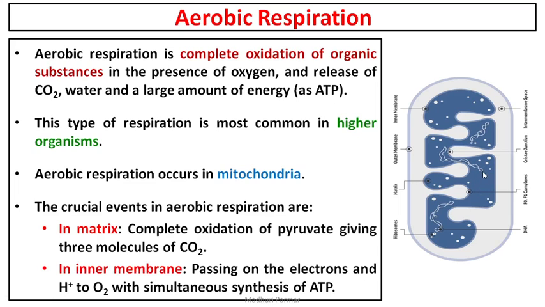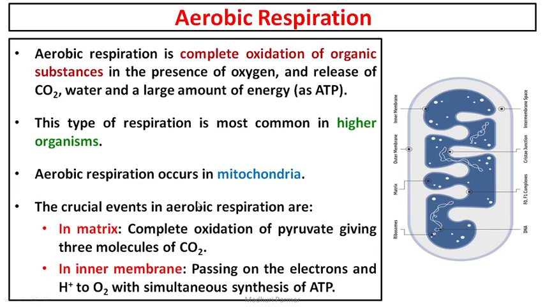The second step happens on the inner membrane. I hope you remember the structure of mitochondria. You have an outer membrane and then this inner membrane. On this inner membrane, a series of reactions take place. There is passing of electrons. The electrons are passed along different electron acceptors and electron transporters. Finally, protons plus oxygen and these passed electrons together will form water, H2O. That is how the whole process takes place, and it will give you ATP also.